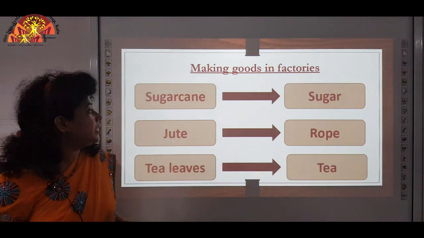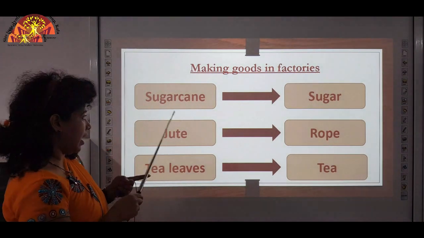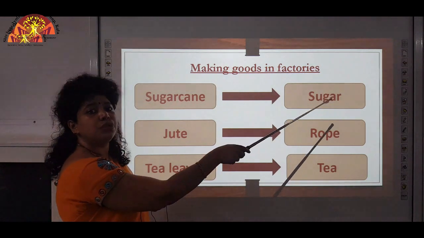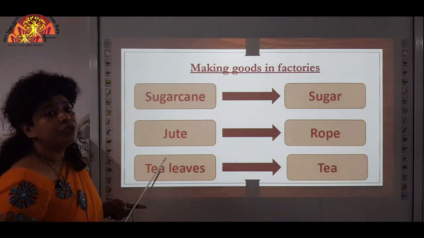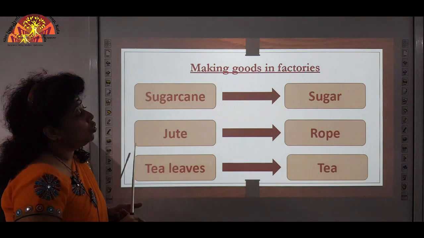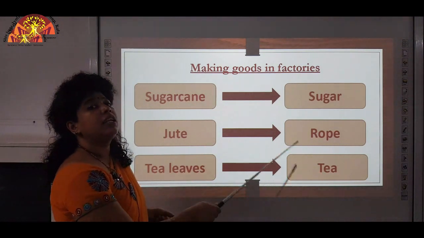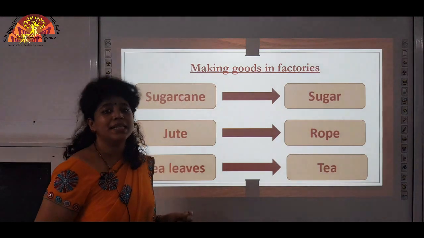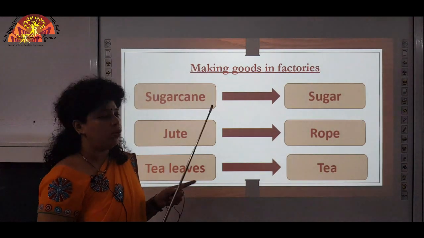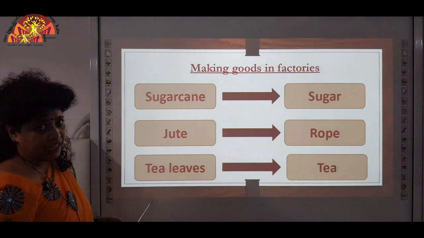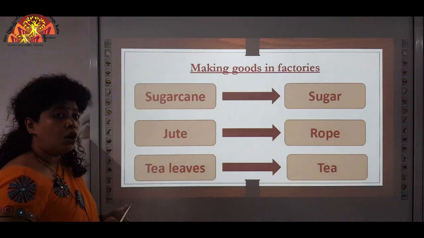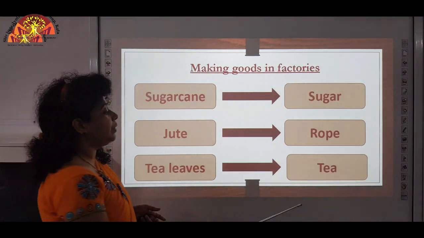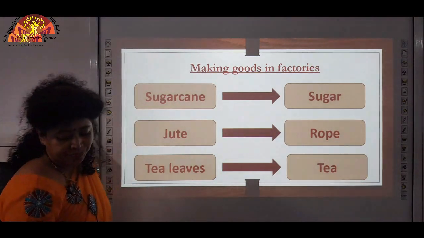For example, sugarcane from the farmer goes to factories and is converted to sugar. Jute from the farmer goes to the factory, gets processed, and rope is made. Rope means rassi, rassi ko rope bolte hain, theek hai. Tea leaves from the farmer go to the factory where they are processed and you get tea from there.